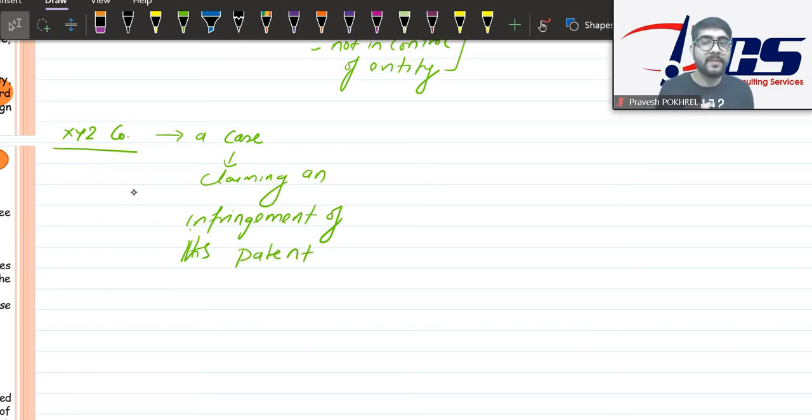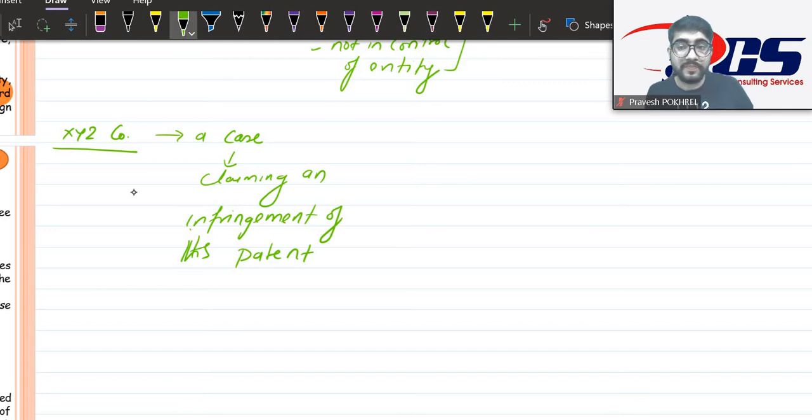That means, suppose XYZ company has developed its patent, certain technical formulas or invented something, and some other entity is seen to copy that invention without having the right to do that. So XYZ company went to court and filed a case against that other company which is using that invention. XYZ company wants compensation for that. XYZ company is claiming that this was our invention which is being used by that person.